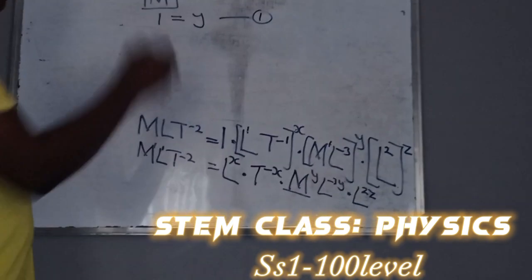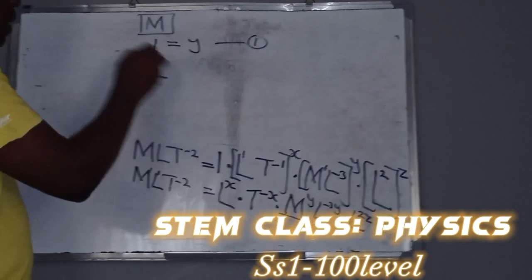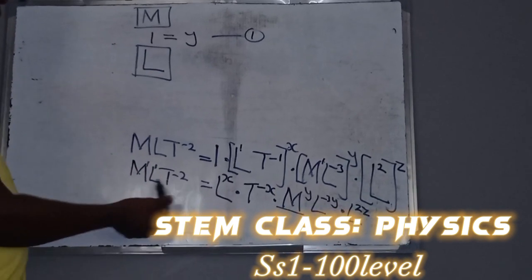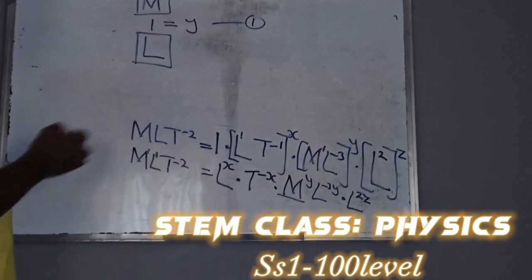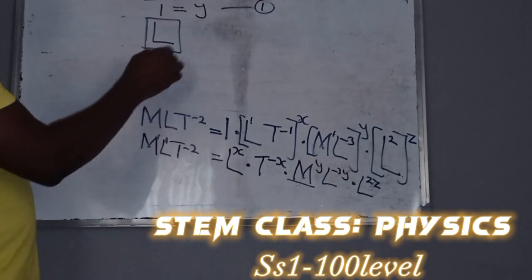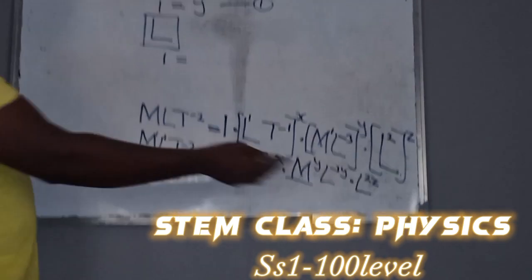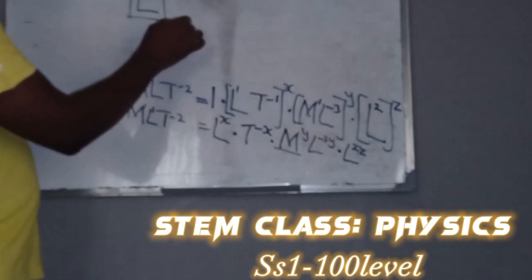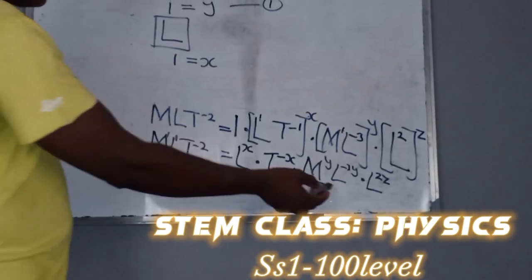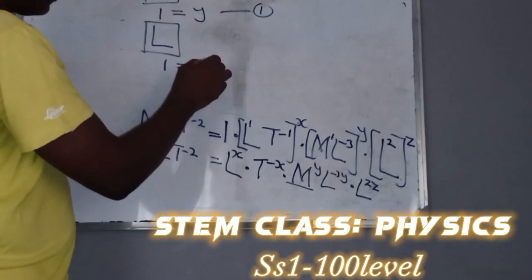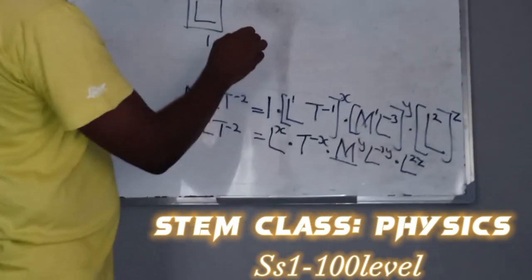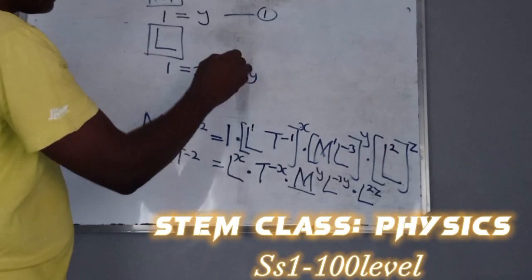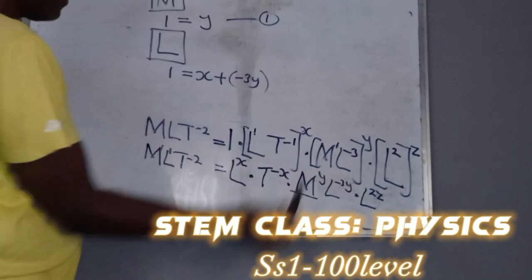Equation 2, we compare the dimension N, capital letter N. At the left hand side, we have only the exponent as 1, that is 1 equals to, at this side, we have N raised to power x, the exponent there is x. We have it here again, another one, the exponent is minus 3y.